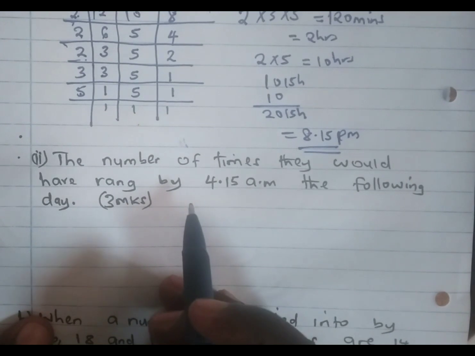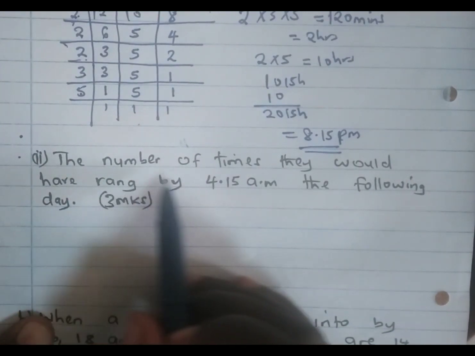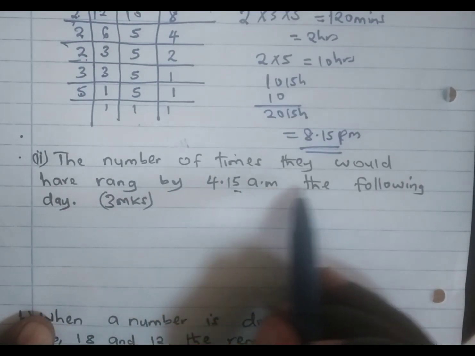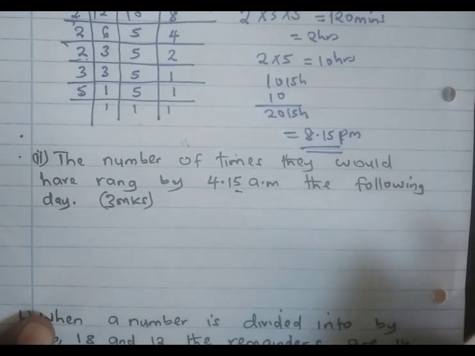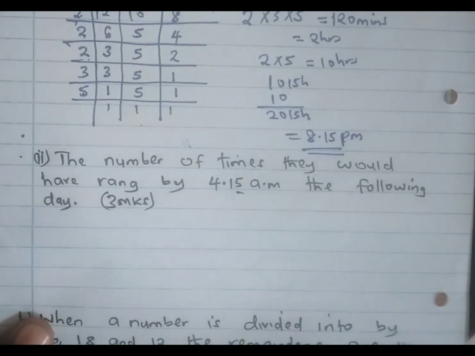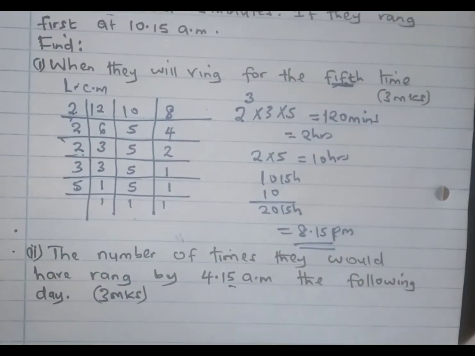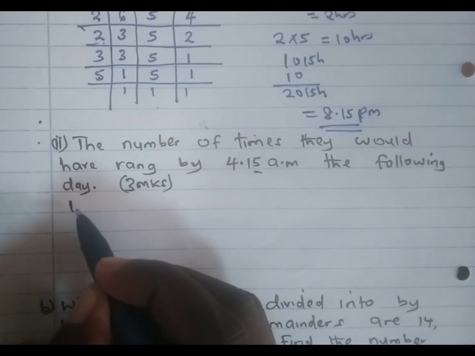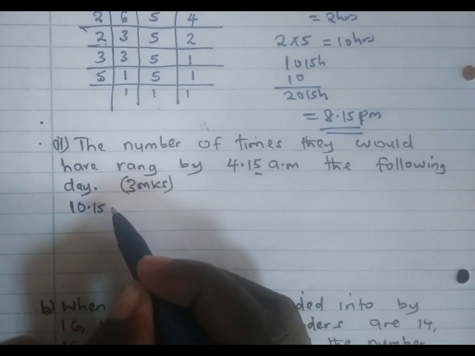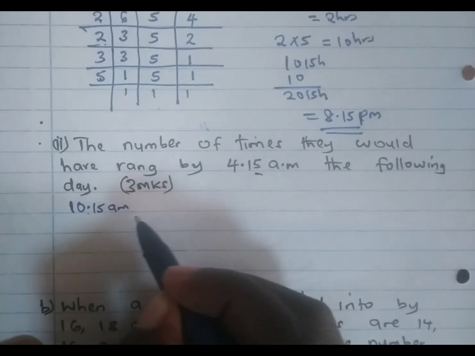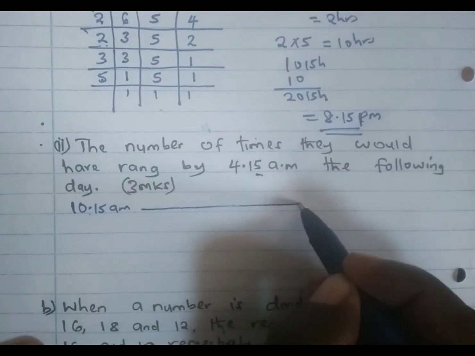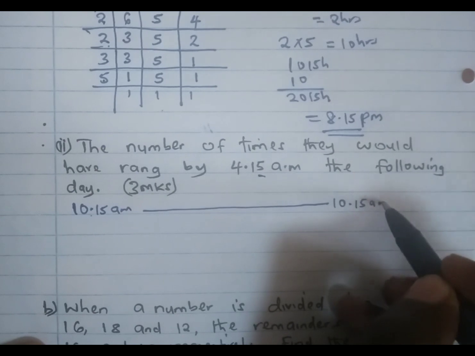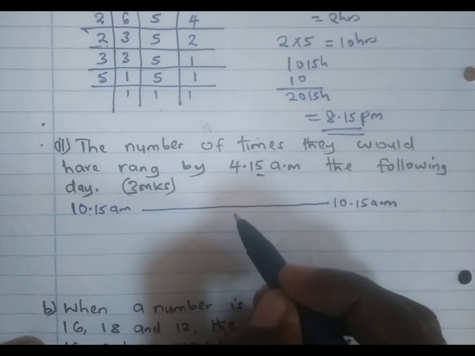Part 2 of the question, we find the number of times they would have rung by 4:15 a.m. the following day. What we know is that they first rang at 10:15 a.m. Between 10:15 a.m. today to 10:15 a.m. the next day, we have 24 hours.